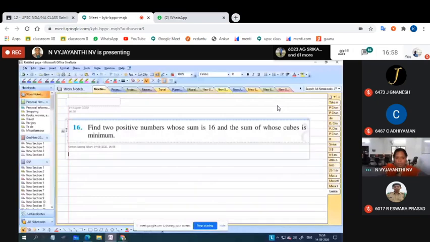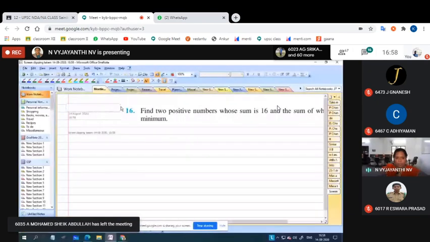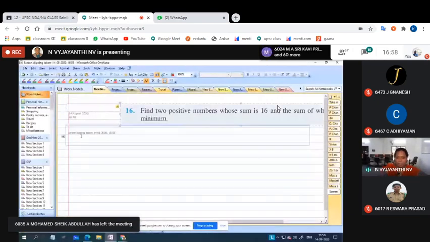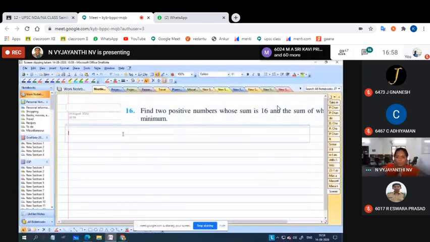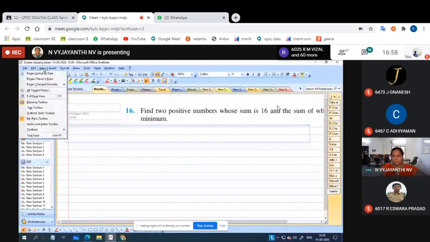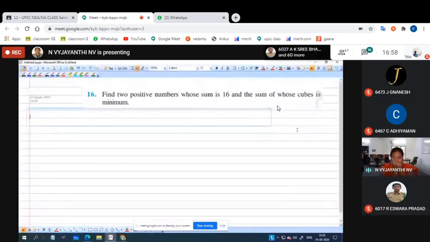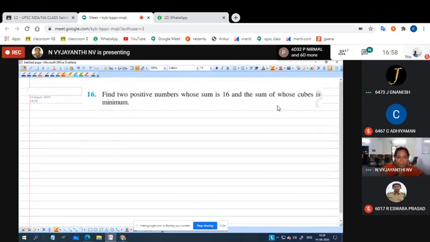Find two positive numbers whose sum is 16 and the sum of whose cubes is minimum. So what shall we do? Find two positive numbers whose sum is 16.